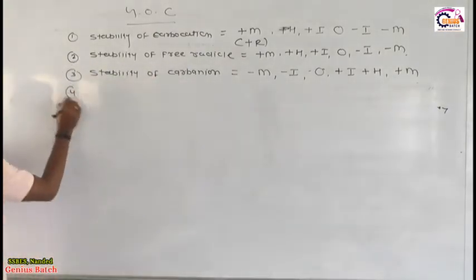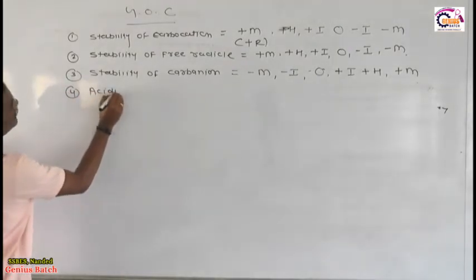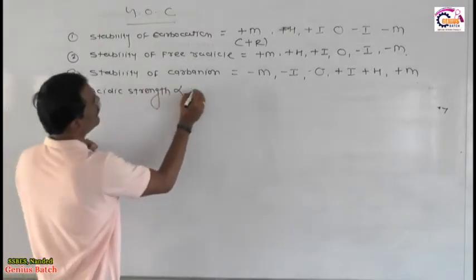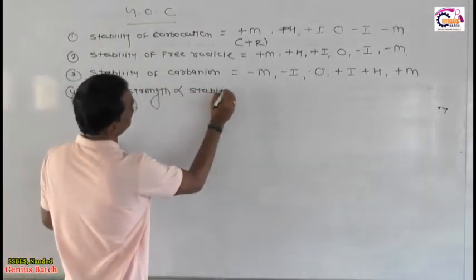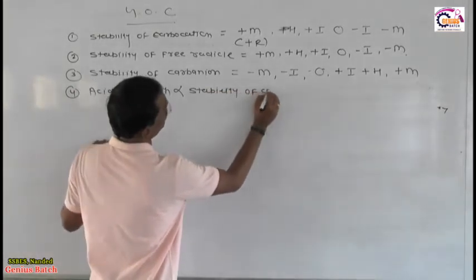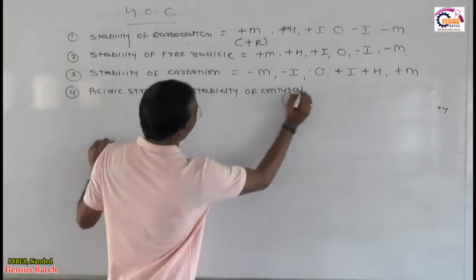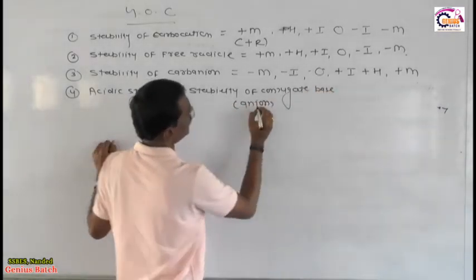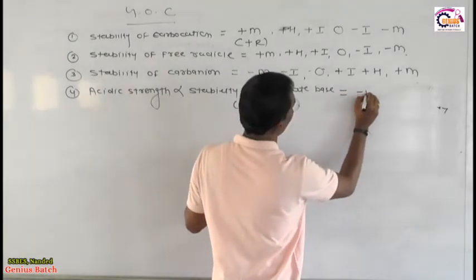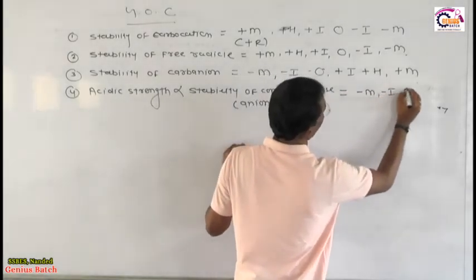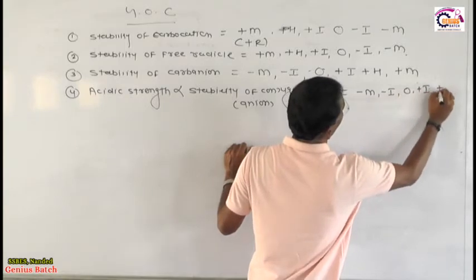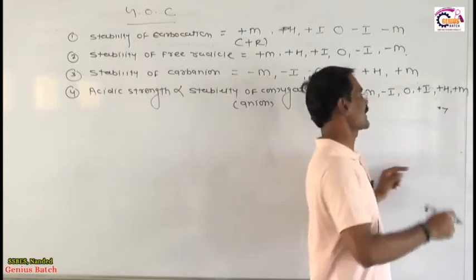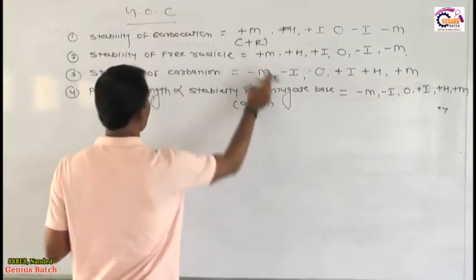Then finally we concluded acidic strength. You know very well how to discuss the acidic strength. Acidic strength is directly proportional to the stability of the conjugate base. Conjugate base is nothing but the anion. So my dear friend, the stability of conjugate base depends on, first you see minus M, then minus I, then 0, then plus I, then plus H, then plus M. This is a very important and interesting concept, related to this phenomenon because both are the same.